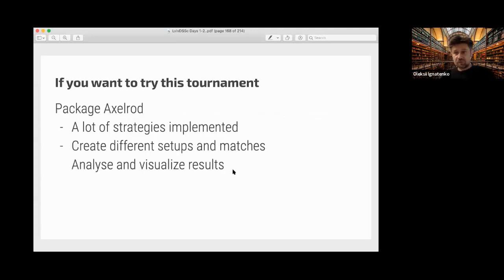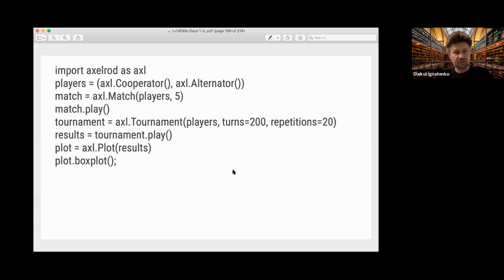And if you want to replicate it or try your own tournament, it's very simple. You can use the Python package Axelrod, and this package has a lot of strategies implemented, and you can create different setups and matches between different strategies, and you can analyze and visualize results quite beautifully using all the power of Python. To do this, for example, you just need to import the Axelrod package. You can define players and then start a match or tournament, and then just show the result.